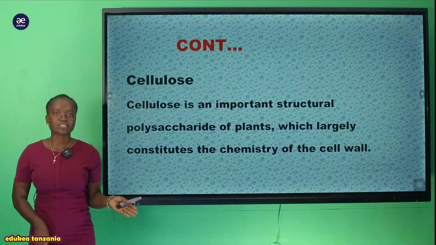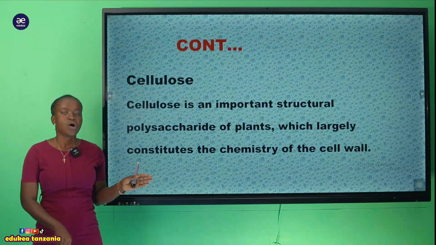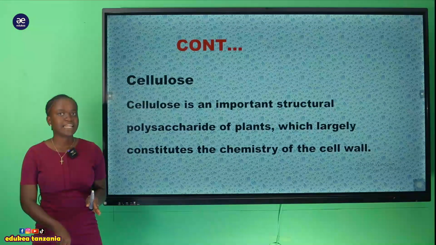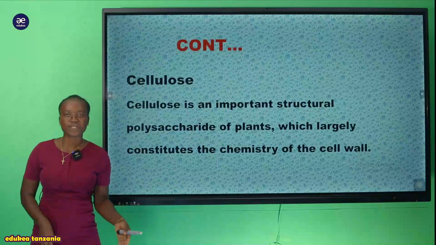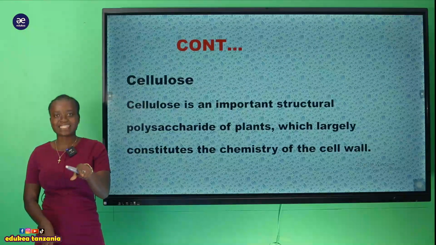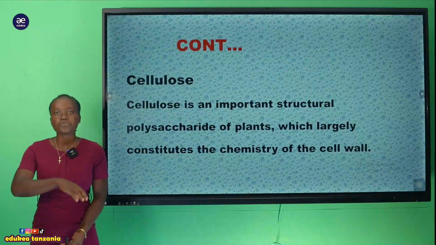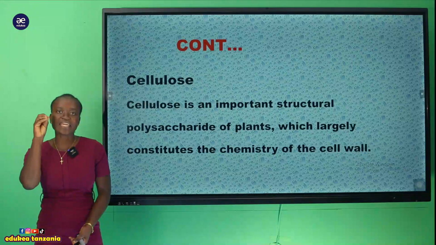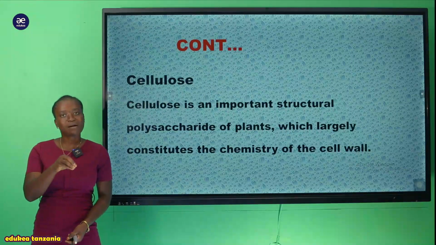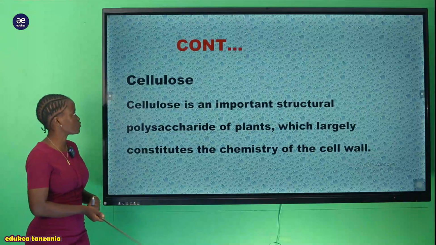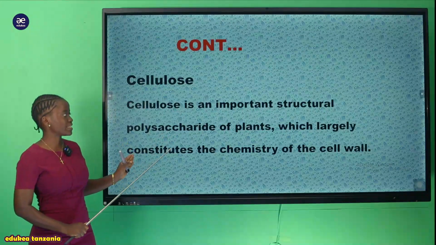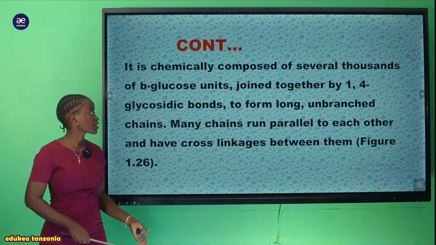Kwa hiyo sasa tunasema hii structure ya cellulose also ni polysaccharide, lakini sasa hii polysaccharide it is only found within a plant, specifically the structure of a plant cell wall. So it constitutes the chemistry of the cell wall. Kwa ina maana kwamba ile cell wall imetengenezwa na hii structure ambayo inaitwa cellulose, ambayo tunaita ni polysaccharide.